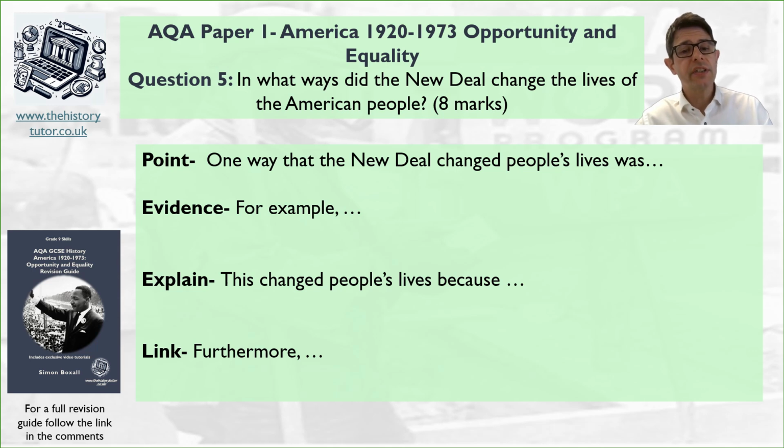If you're going point, evidence, explain, you're going for 5 to 6 marks. If you're going point, evidence, explain, link, trying to talk about a wider link, you're going for 7 to 8 marks. So let's do our opening point now. Pause me now and write your opening point about one way the New Deal is changing people's lives.